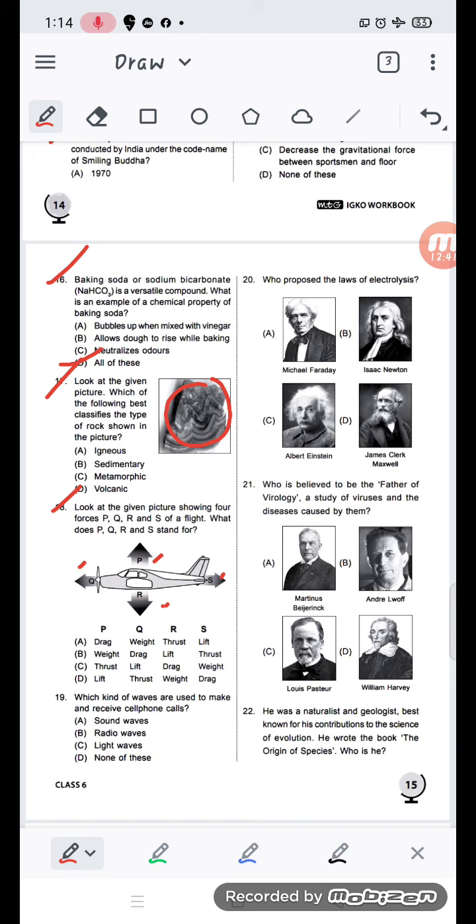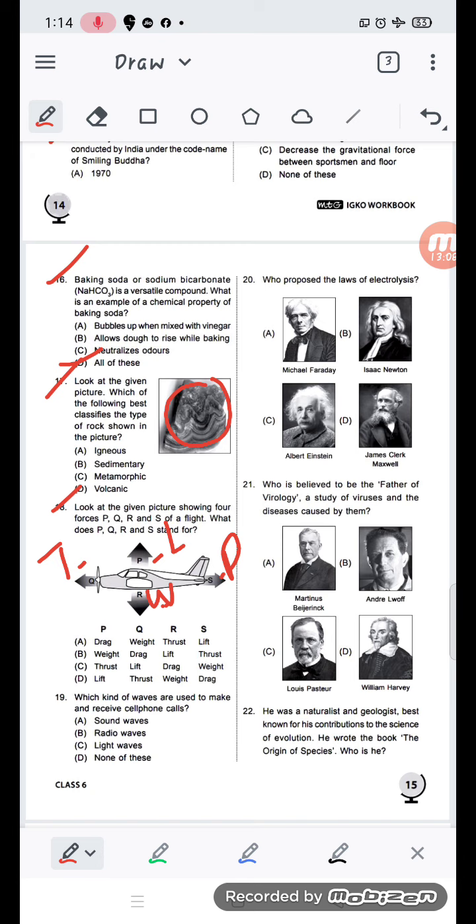Wait a minute. It's lift. Q is for thrust. R is for weight. Okay, it is lift. Then Q is for thrust, R is for weight, and S is for drag.